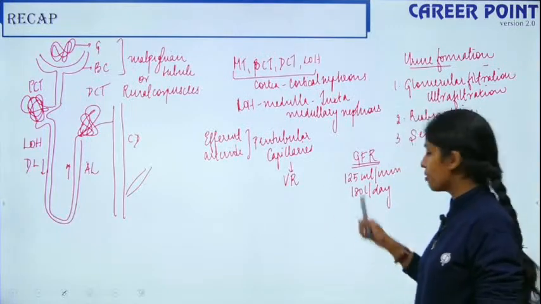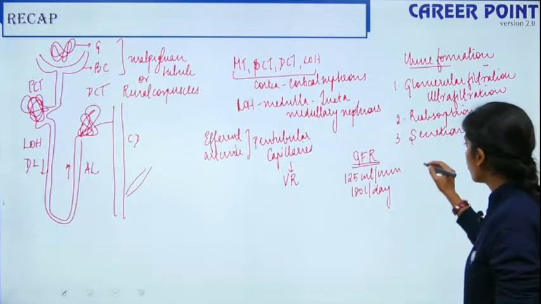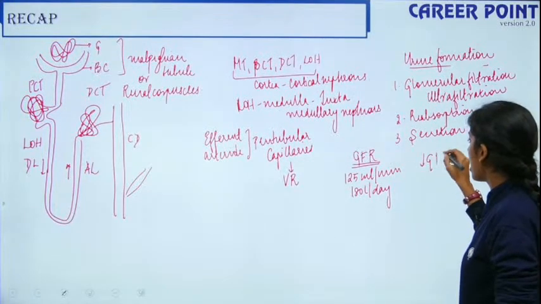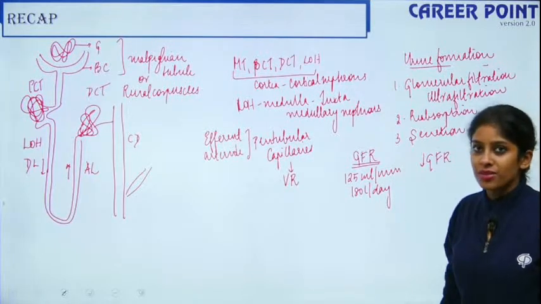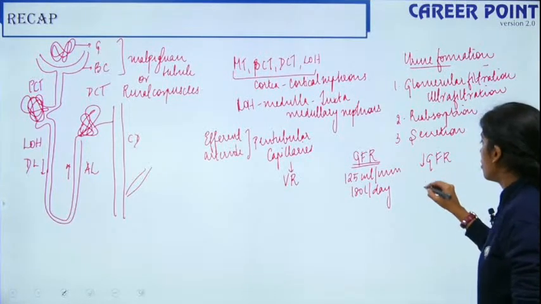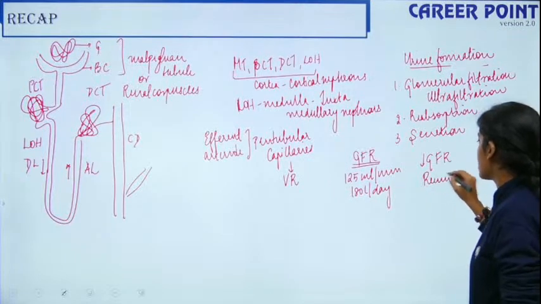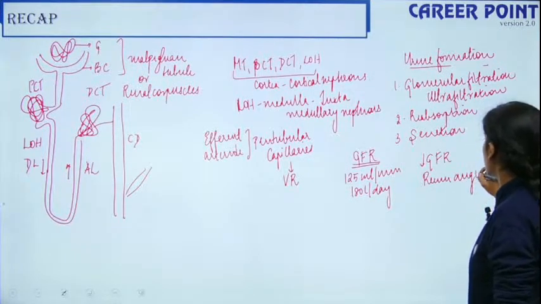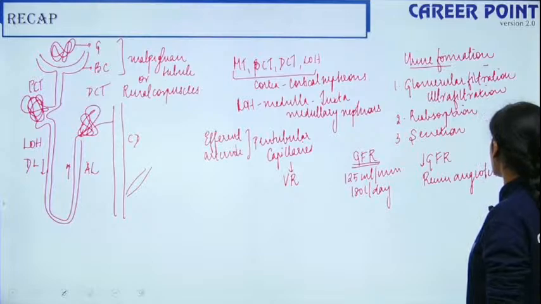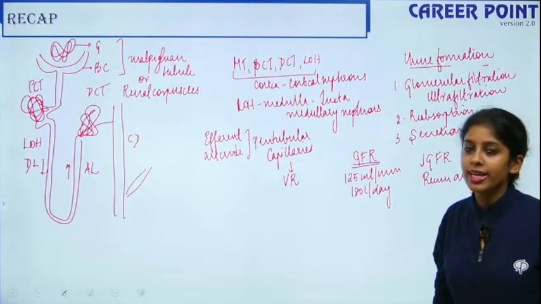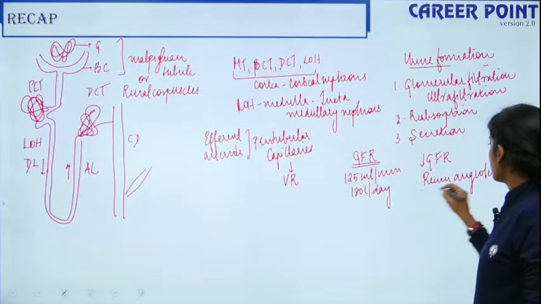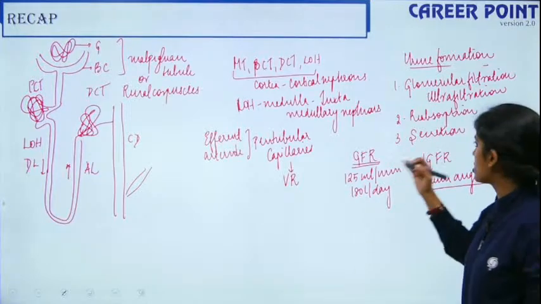Suppose the glomerular filtration rate falls down, then you have the activation of the renin-angiotensin mechanism. Do you remember what the renin-angiotensin mechanism is? We'll talk further about it in the regulation of kidney function. As of now, hold on.